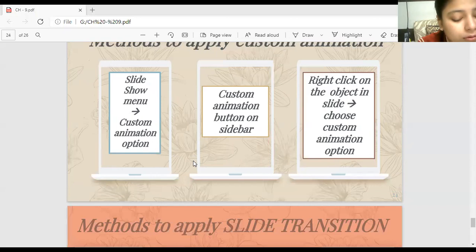Custom animation, the command is slideshow menu, custom animation option, custom animation on the sidebar. There are 6 buttons present on the sidebar now. Navigation is there, gallery is there. So right click on the object on which you want to apply the custom animation and then choose custom animation in the sub menu or the contextual menu. 3 methods, clear?